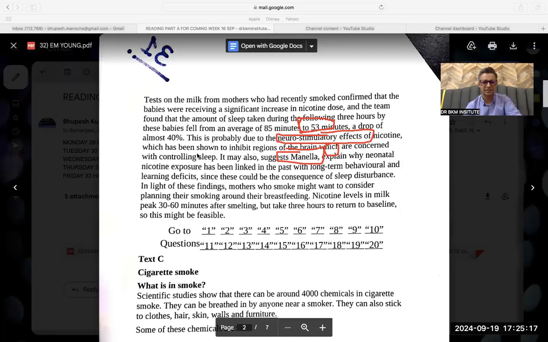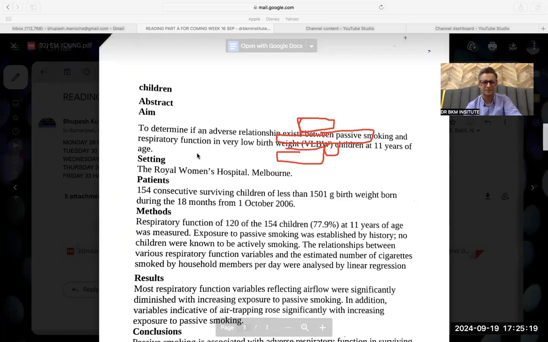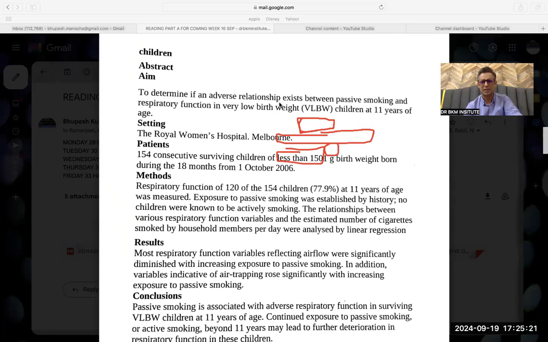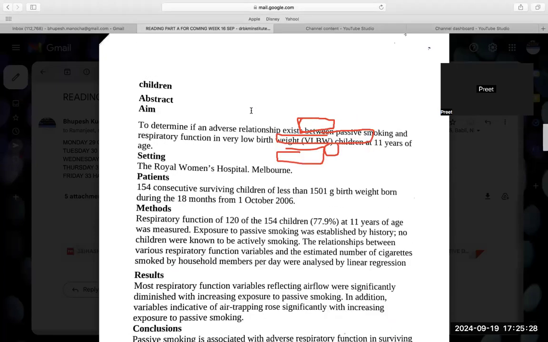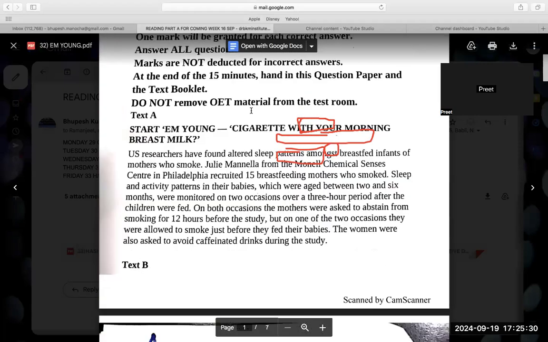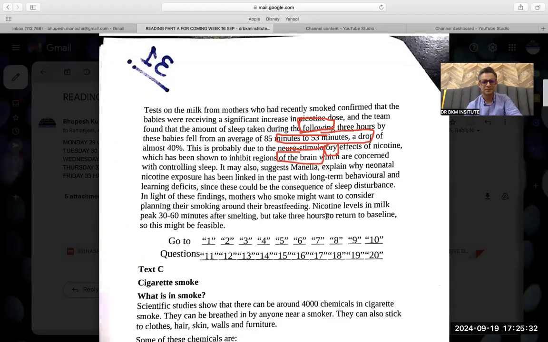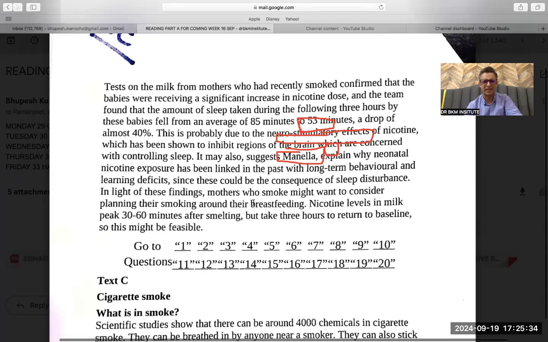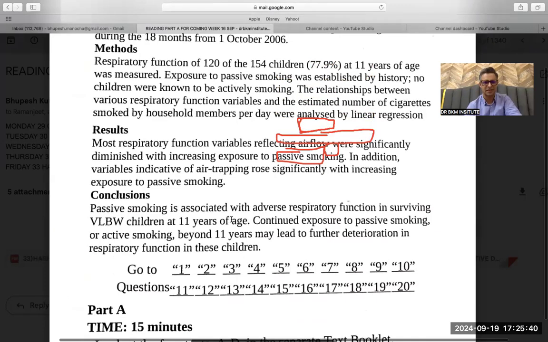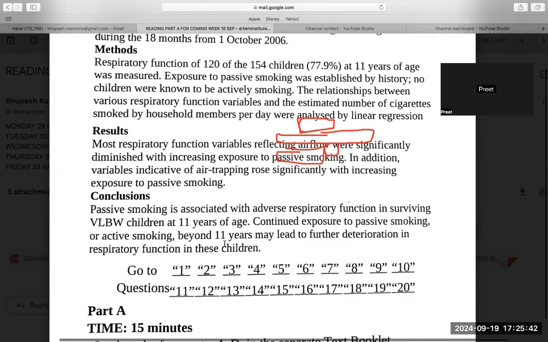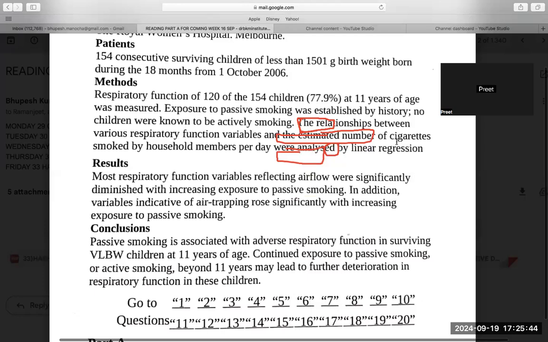This is the only person that has been given, but it should be in the D paragraph, right? To determine if an adult's passive smoking affects respiratory function. Sir, D paragraph, methods, last line. No, D paragraph. That's what I was saying. It should be in the D paragraph. Methods, last line. Bilinear regression, okay.